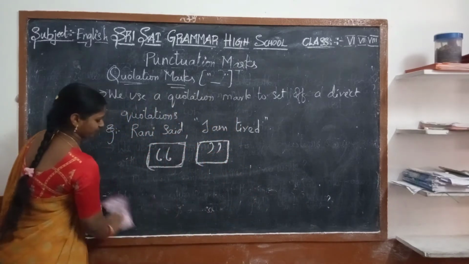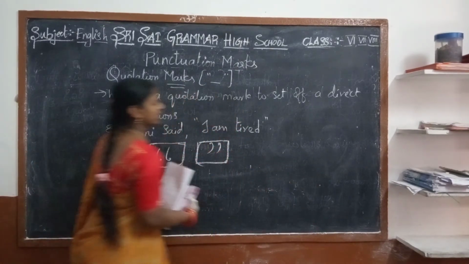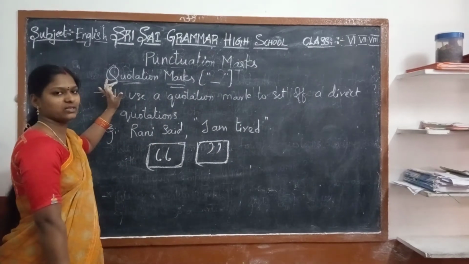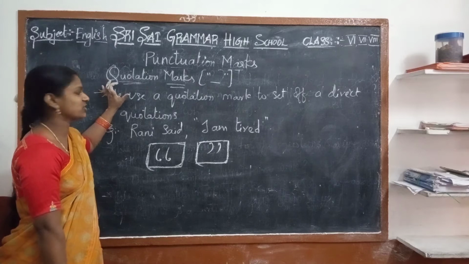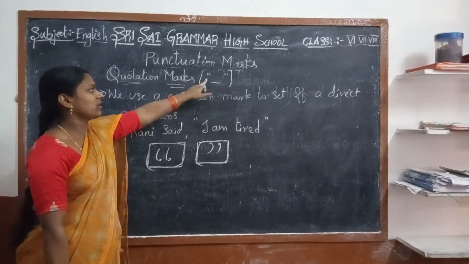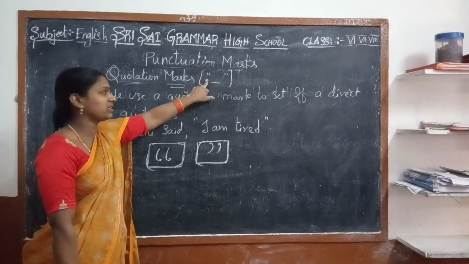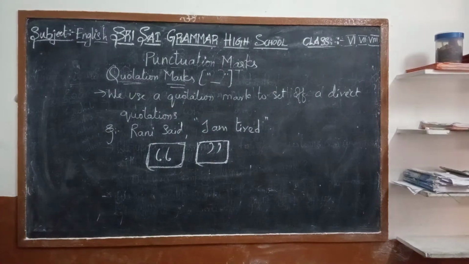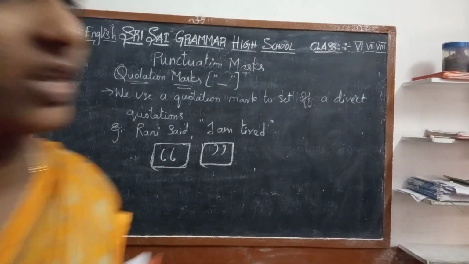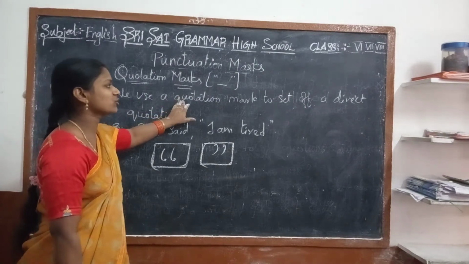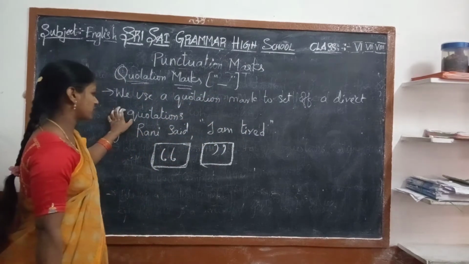Then listen to the explanation. Quotation marks are one type of punctuation mark. We use quotation marks to set off direct quotations.